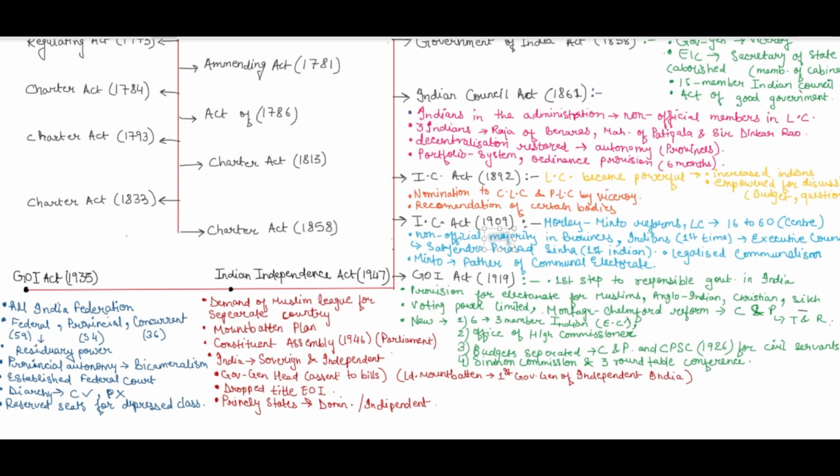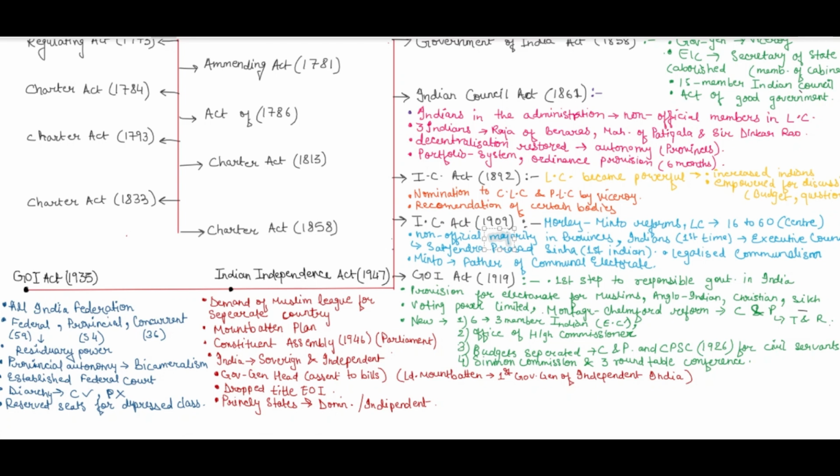Provincial autonomy was there. Okay, provincial autonomy introduced, and bicameralism was there. Bicameralism means there was an upper house and a lower house in the provinces, and out of the 11, 6 was there, which along with the legislative assembly were having a legislative council. So bicameralism was followed in 6 provinces.